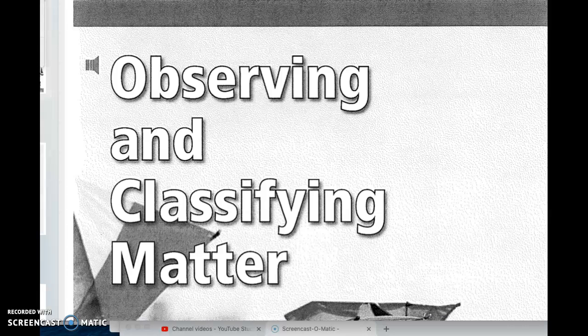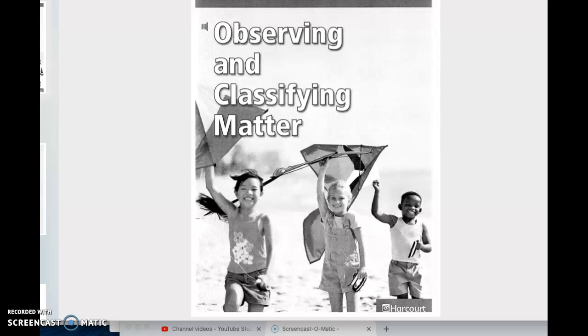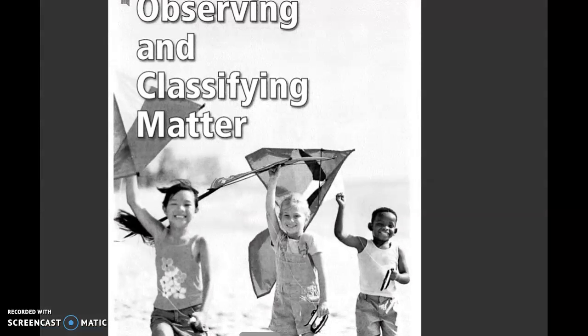Today we're going to read about observing and classifying matter. They look like they're having fun on the beach, don't they?